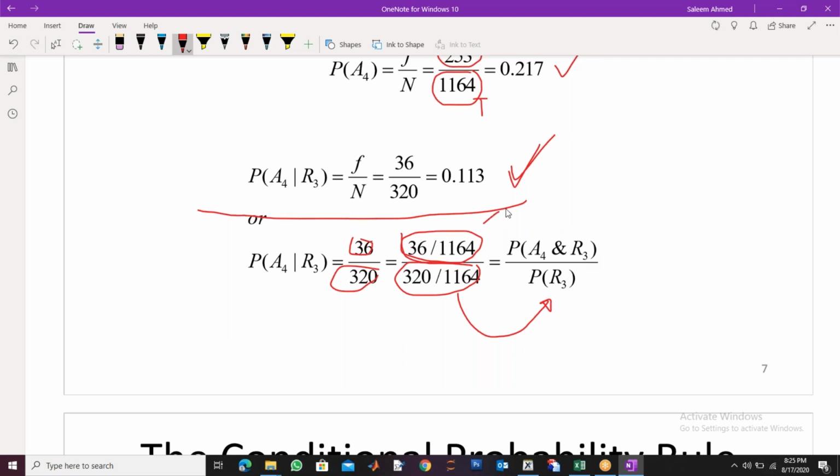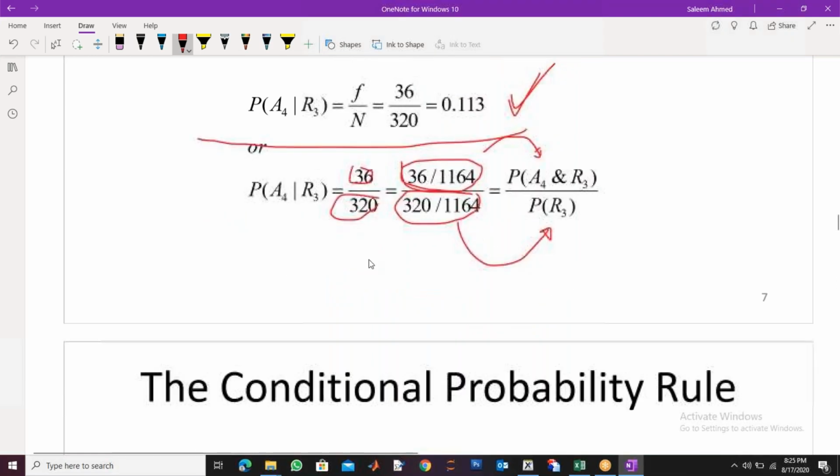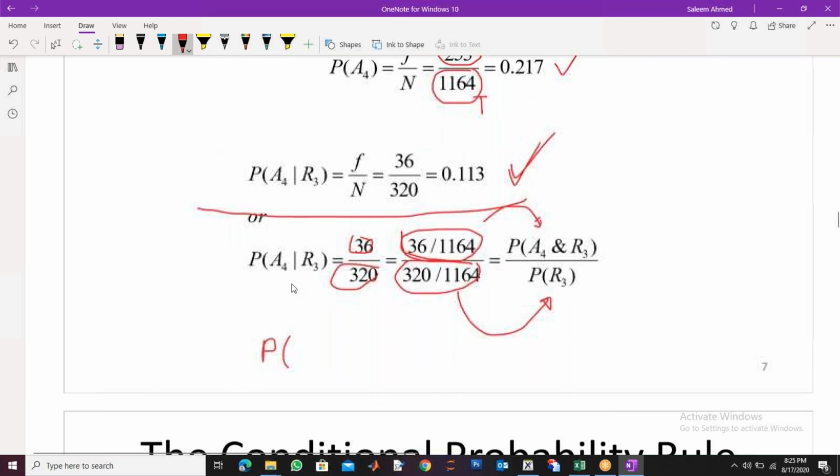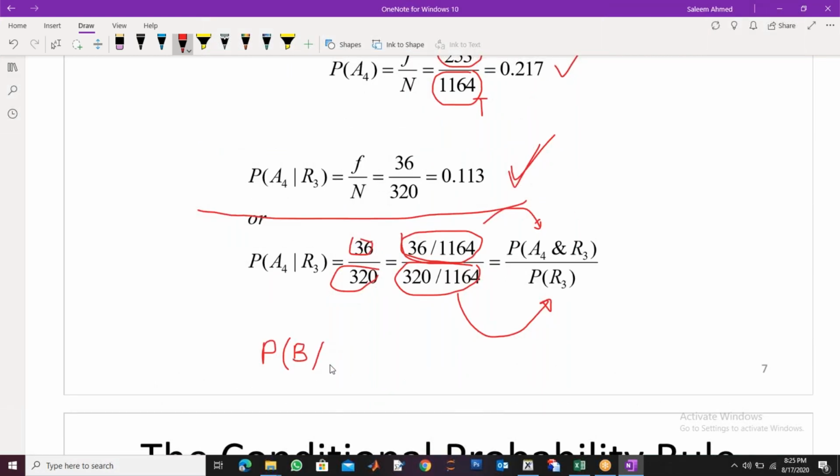So why did I write this? The reason is that we are giving you the rule now. If I change this to a general rule, to find the probability of an event B, given that A is already given, then look at this formula. We have these two events.